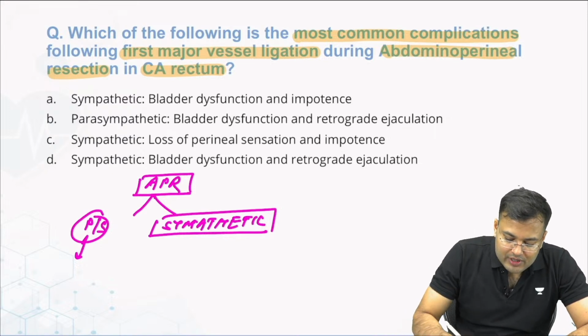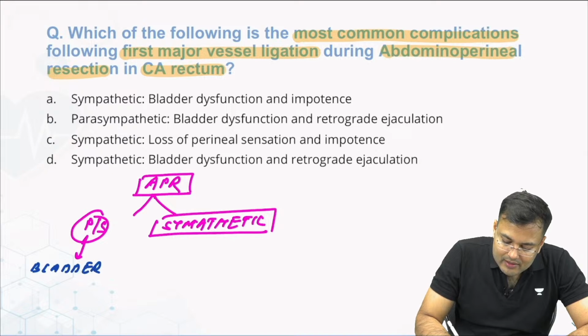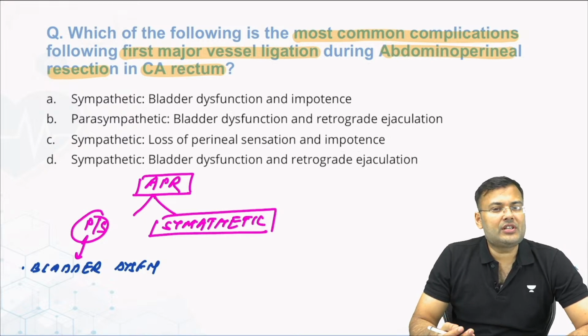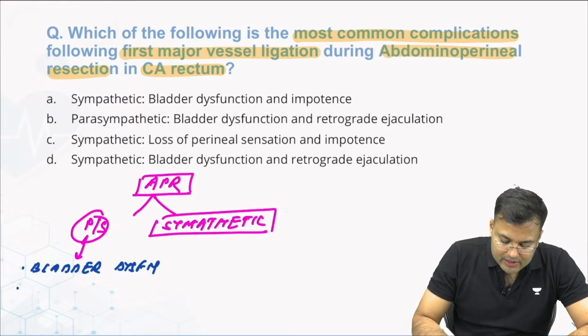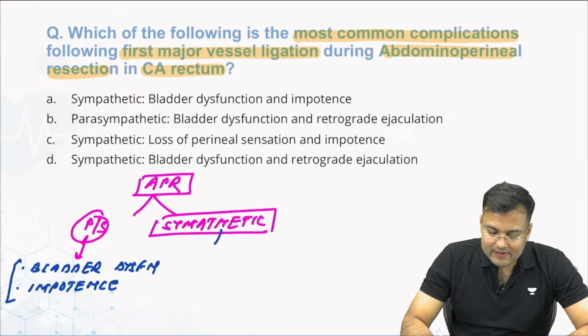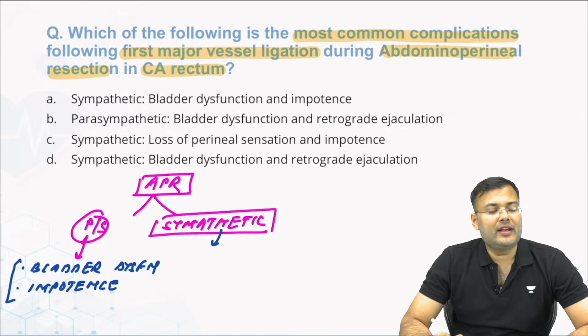The patients are going to develop bladder dysfunction. And you know, erection is because of the parasympathetic system, ejaculation is because of the sympathetic system. So here there is erectile dysfunction, means the patient will be having impotence. Impotence, injury to parasympathetic plexus. And if there is injury to the sympathetic nerve plexus, here what happens? There is retrograde ejaculation. Why?